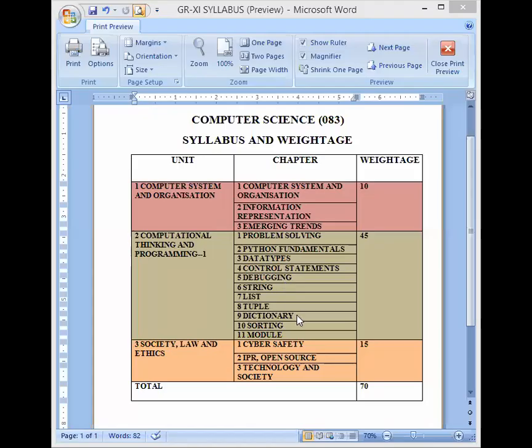So this is our syllabus and weightage. We have 3 units. The first unit consists of 3 chapters, the second unit 11 chapters, the third one 3 chapters. The weightage you can also see: unit 1 is 10 marks, unit 2 is 45 marks, unit 3 is 15 marks. Now we will start the first chapter of the first unit.